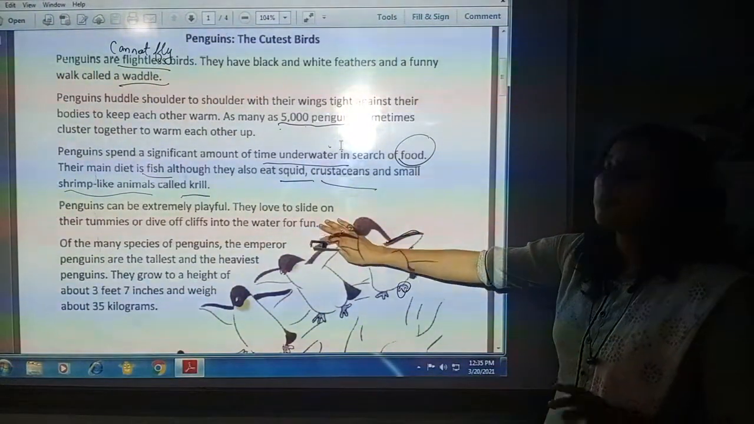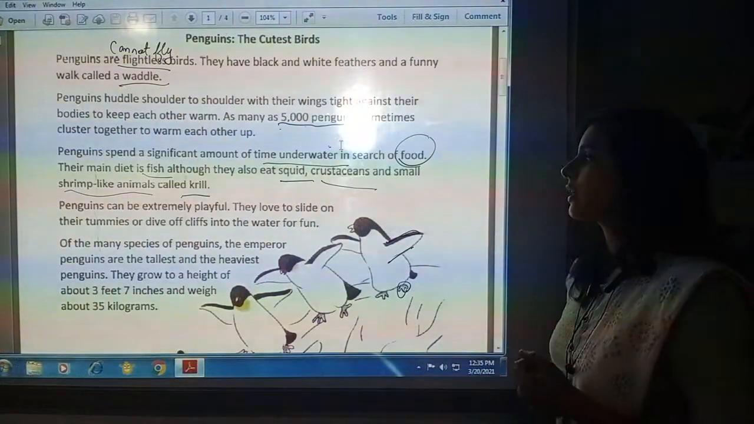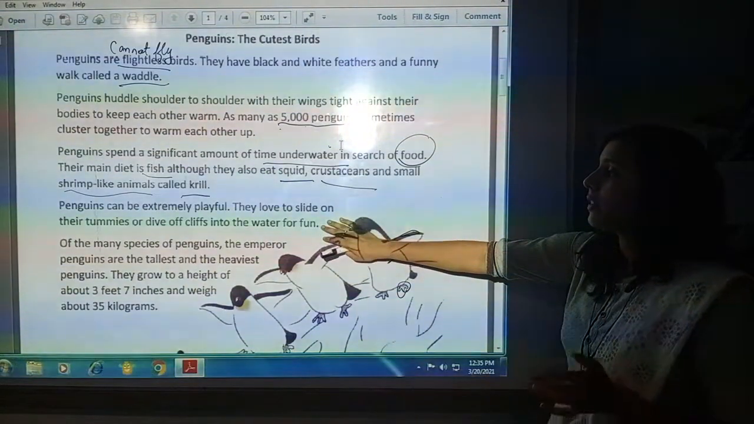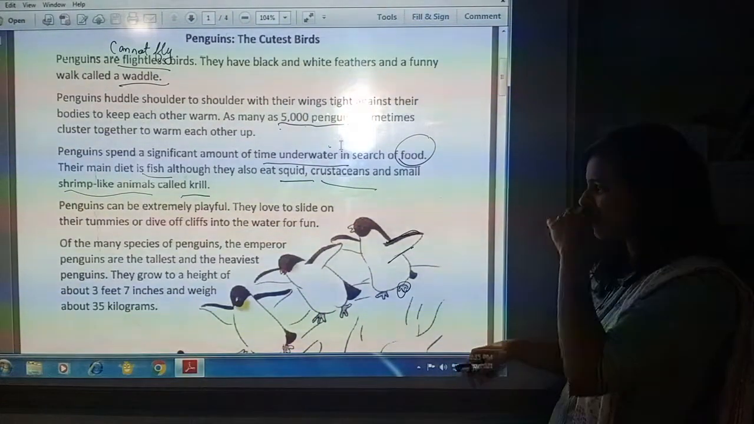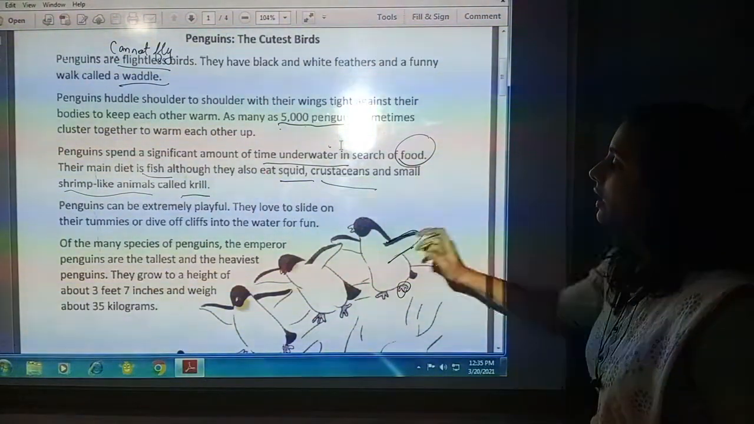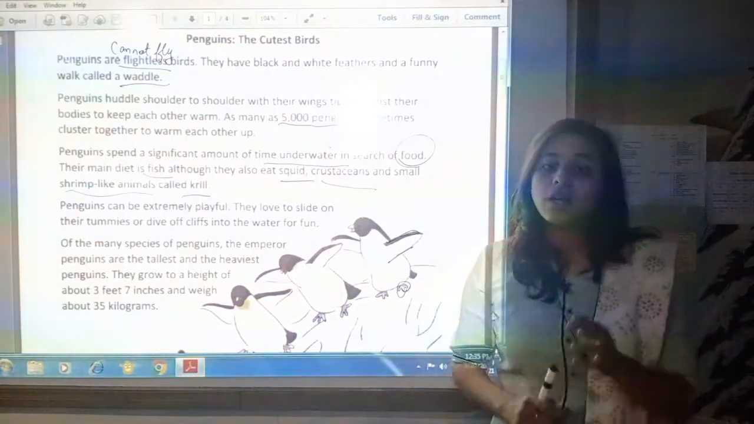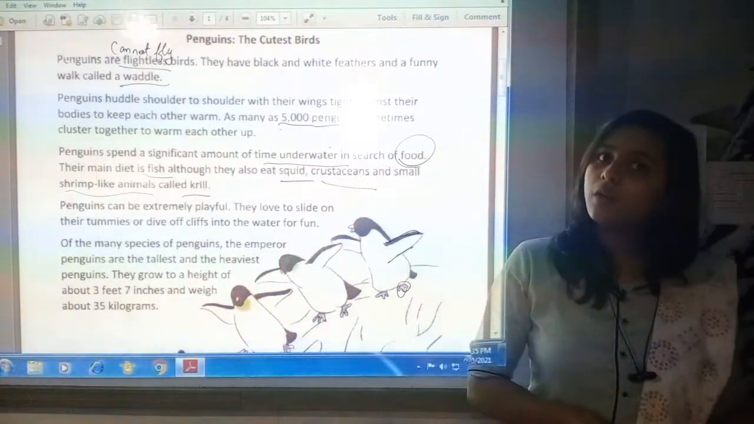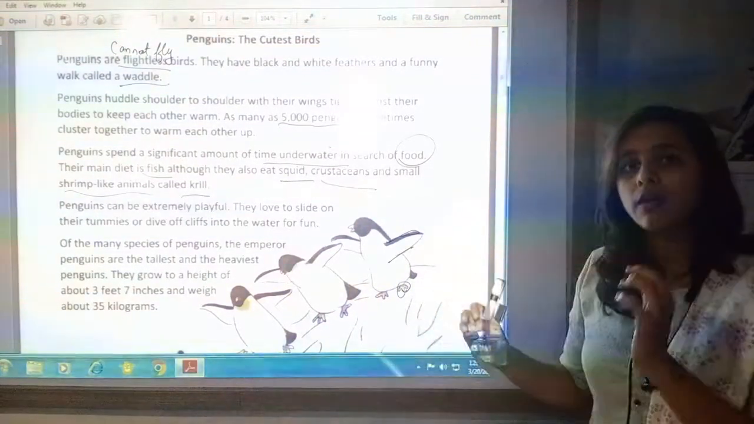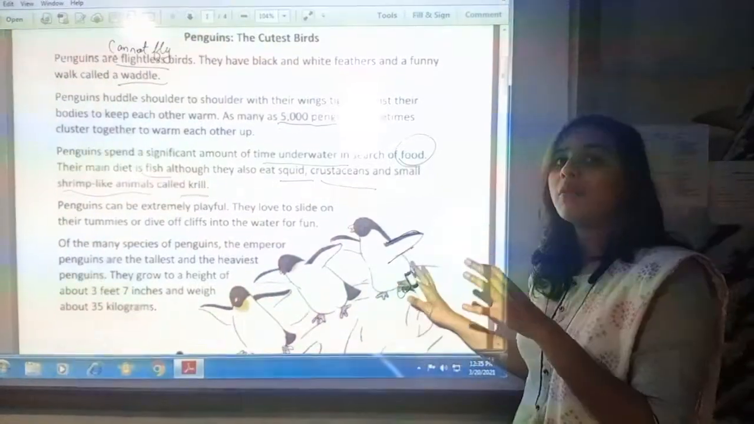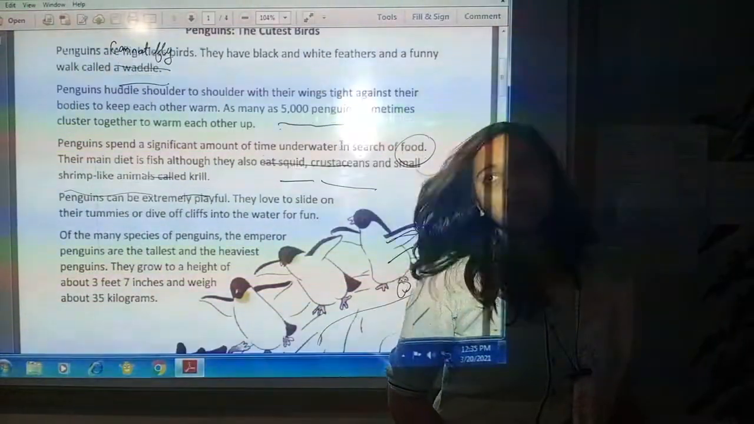Penguins can be extremely playful. They really like to have fun with each other. They are enjoyable, playful birds. They love to slide on their tummies. What is tummy? That is belly, stomach. Or dive off a cliff into the water for fun. Penguins are birds, so they can live even on ground and under water. So they spend most of their time underwater, but they come out even on land. And from land, here you can see the cliff, that is rock.